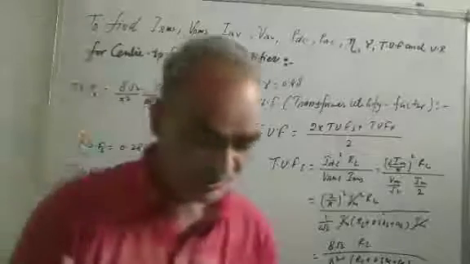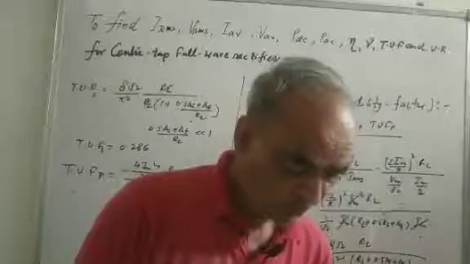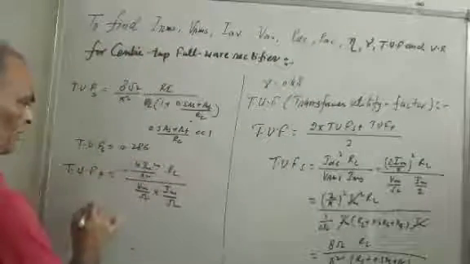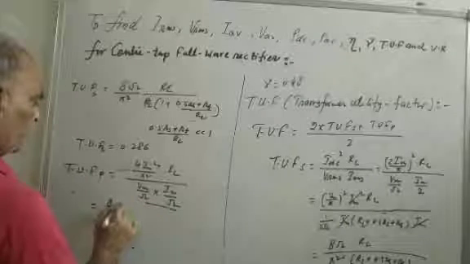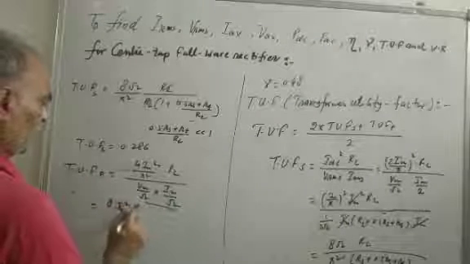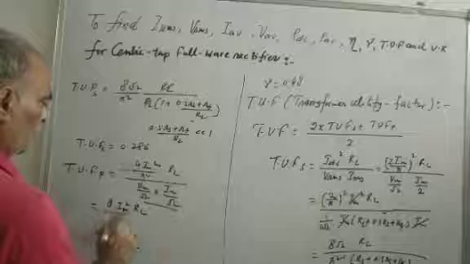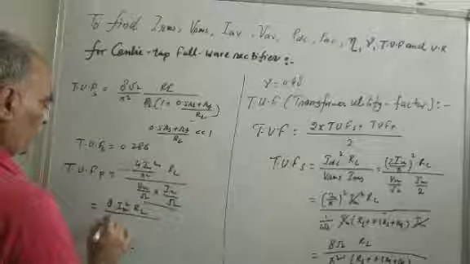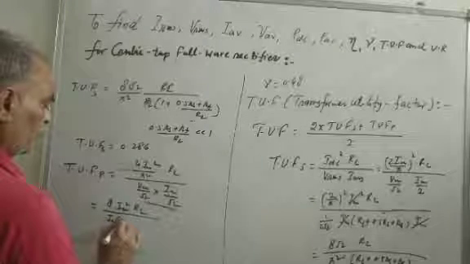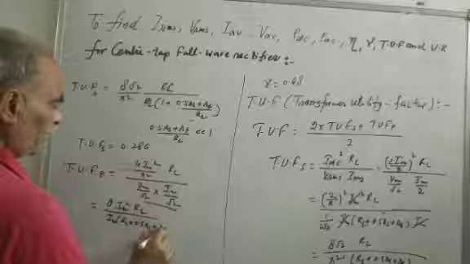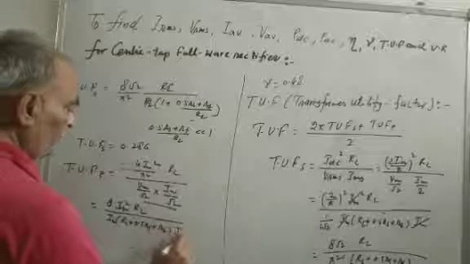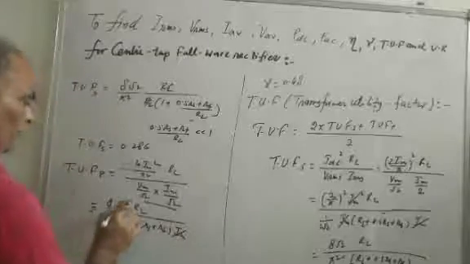So this is equal to 4 Im square RL upon, substituting the value of Vm, Im into RL plus 0.5 RS plus RF into Im. This Im into Im cancels out.